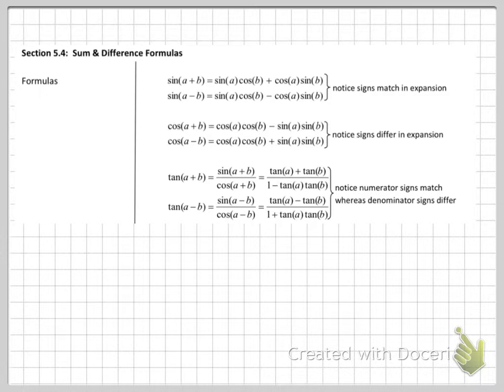Okay, today we start including some more formulas, the sum and difference formulas. So feel free to Google why these formulas work. We are just going to learn them and use them. So if you have sine of a plus b, that ends up being equivalent to sine of a times cosine of b plus cosine of a times sine of b.